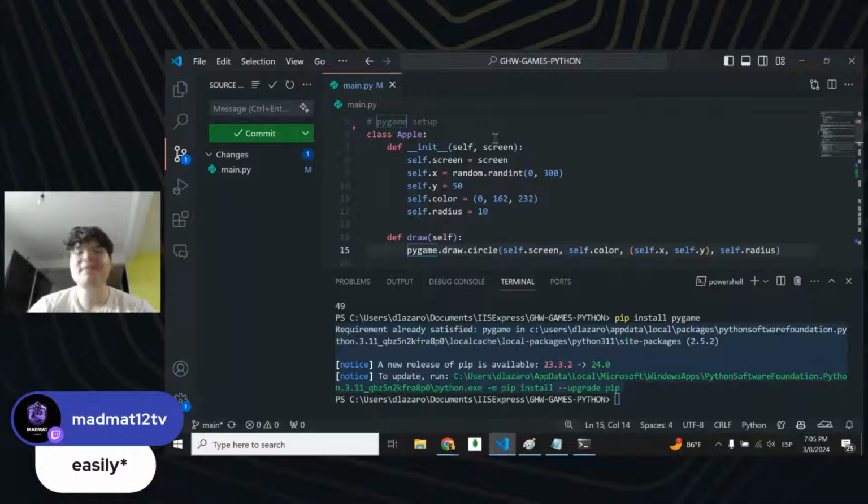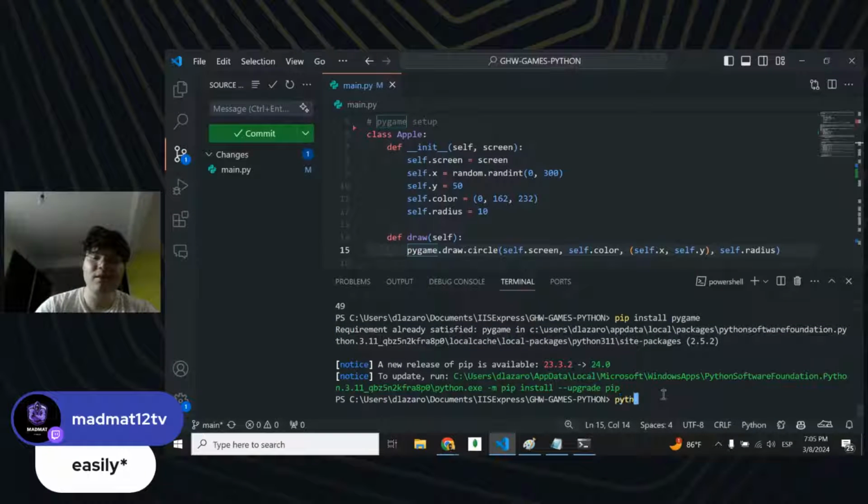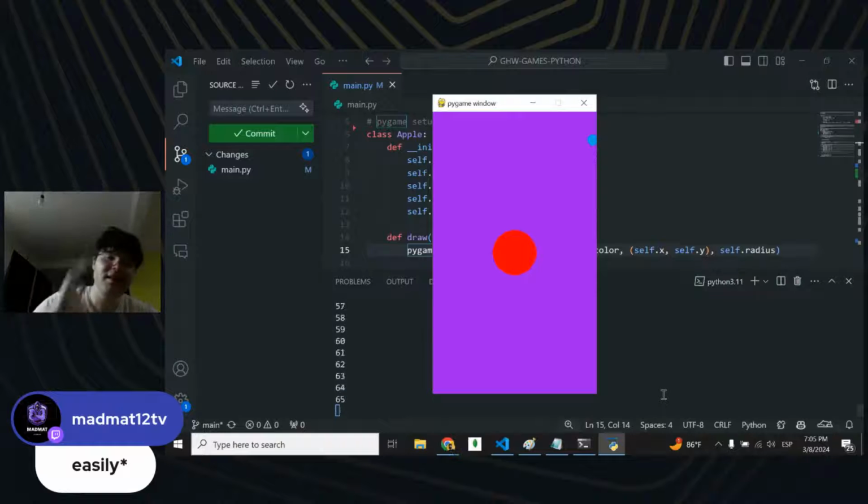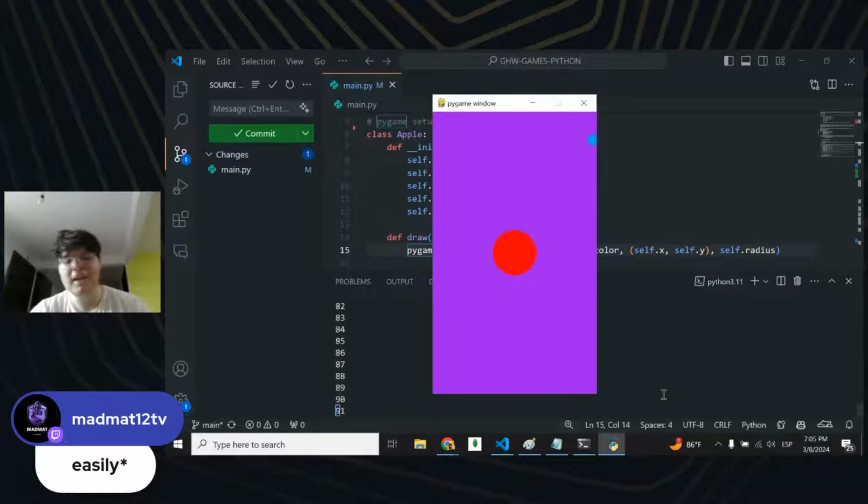But yeah, after that, you should run python or python3, depending on your computer, and in the version you have, do python main.py. After all this stuff, you should be seeing this window. And if you press the WASD keys, you should be able to move your circle to different places.